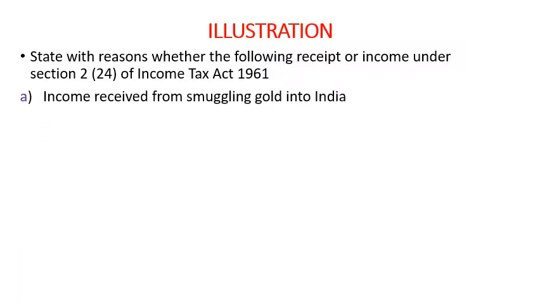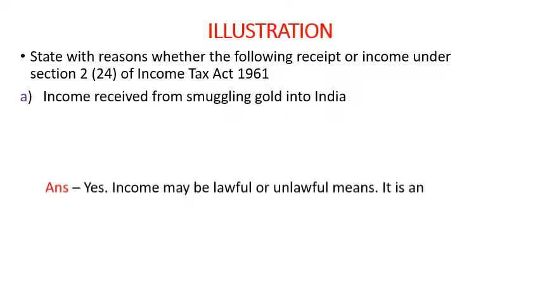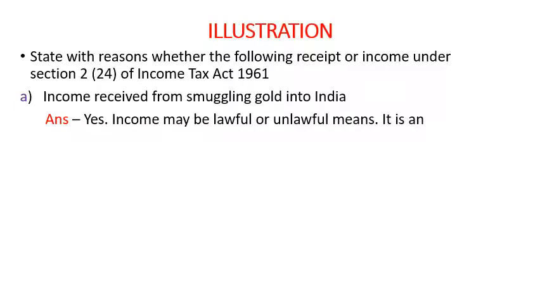The first is income received from smuggling gold into India. So income has been received, and from where? From smuggling gold into India. So this is income. Answer: yes, it is income.